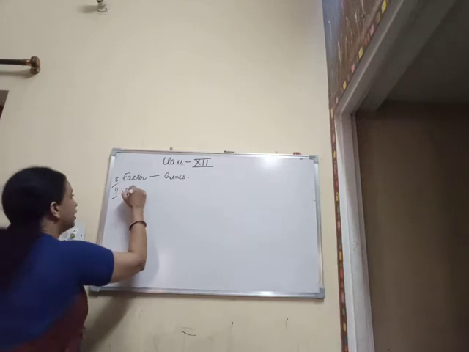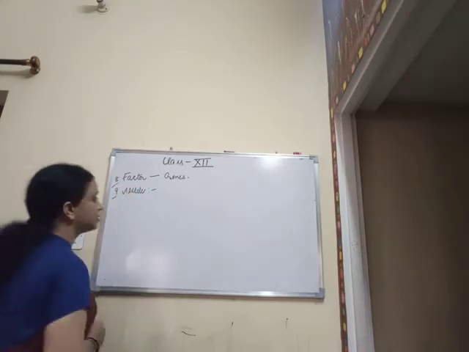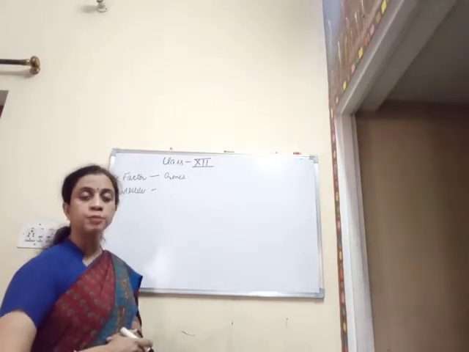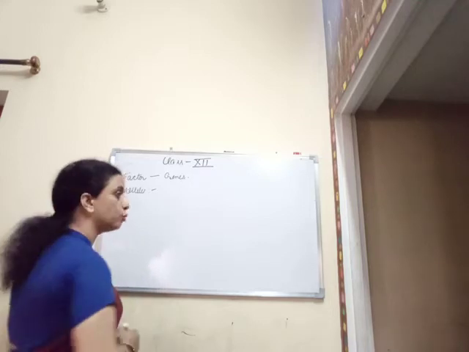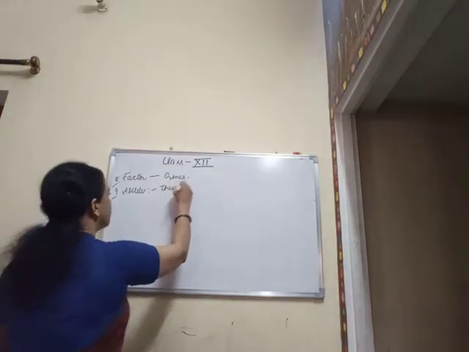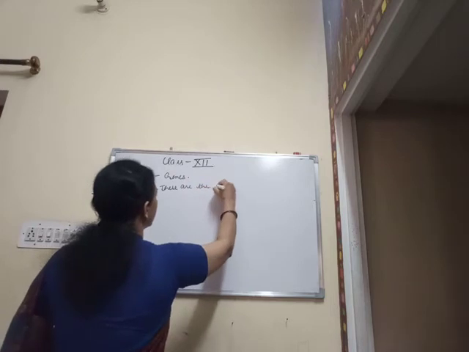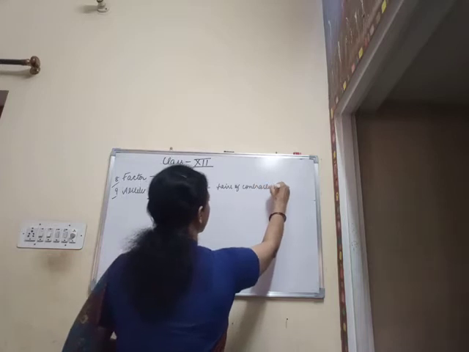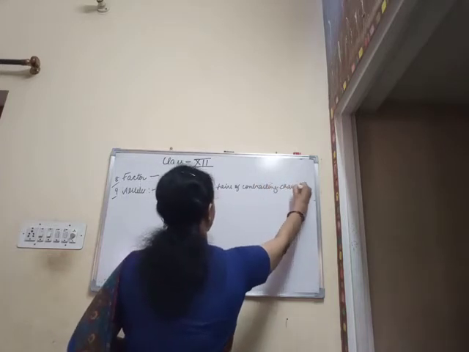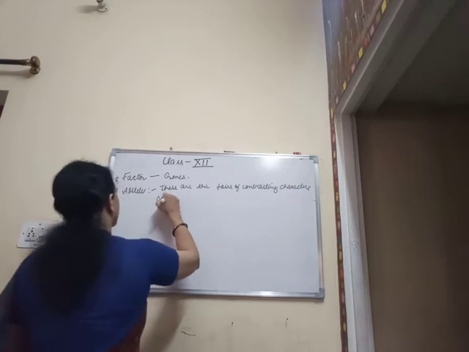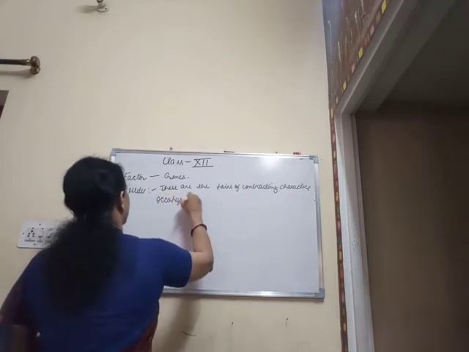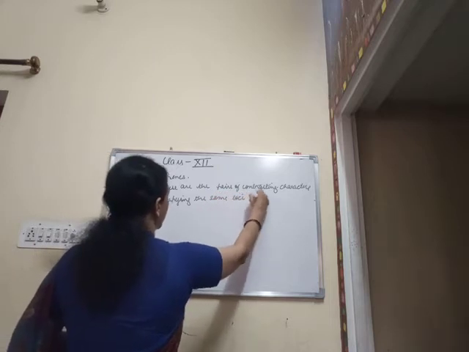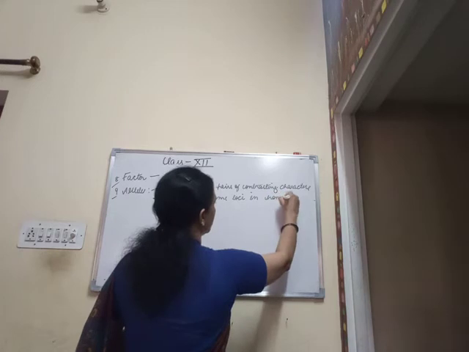Then alleles. What are alleles? Alleles are the pairs of contrasting characters occupying the same loci in the homologous chromosomes.